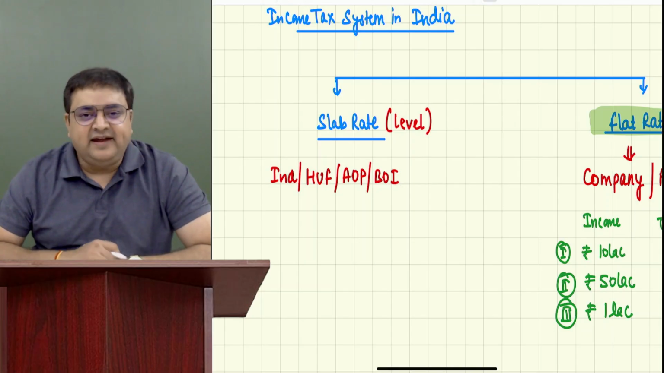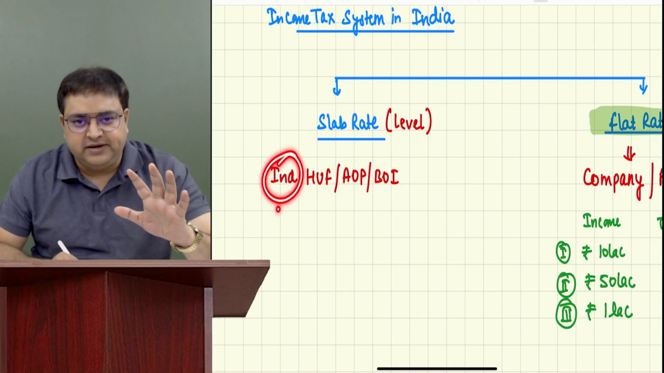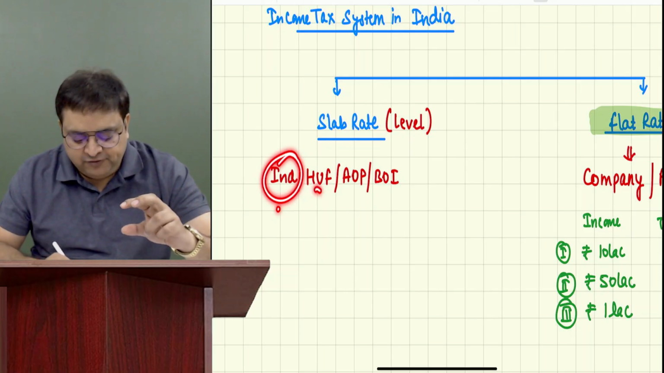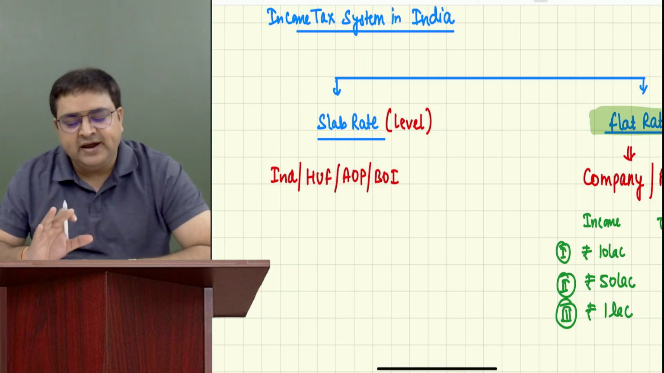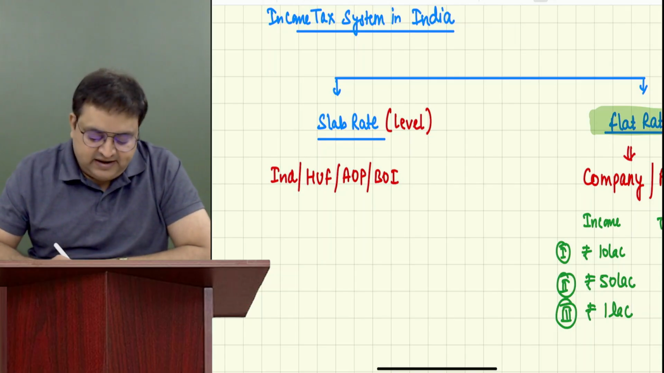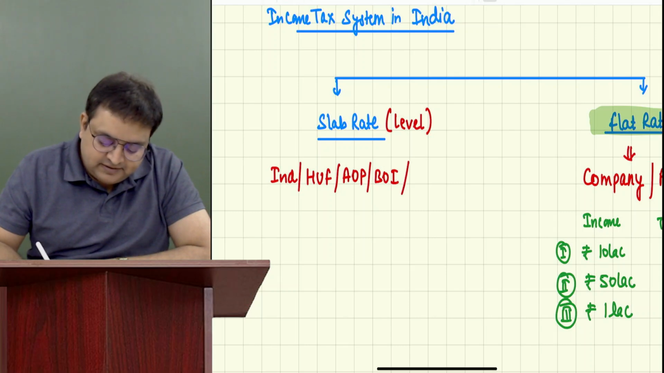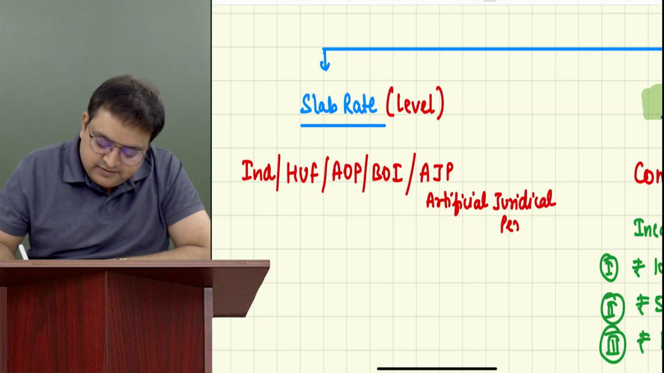There are other assessee like individual, HUF. If you understand this much, I'm okay with this today. Even if you don't understand anything out of it, doesn't matter. It's not the topic for today, but don't worry, I'll be explaining each and everything. So if there are other assessee like individual, HUF, AOP, BOI, there are some artificial juridical persons, AJP. Please write it. Artificial juridical person.